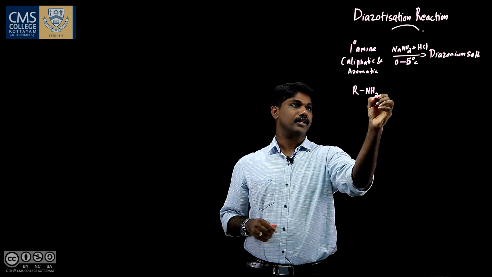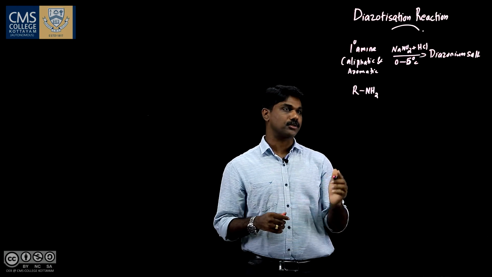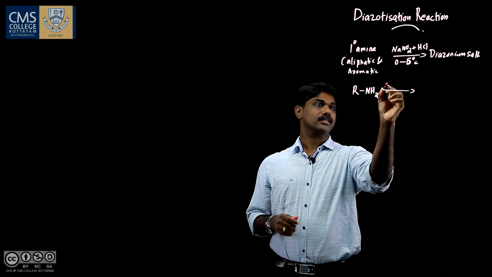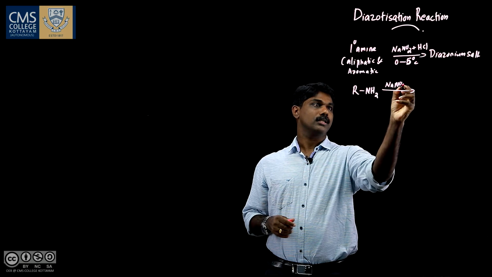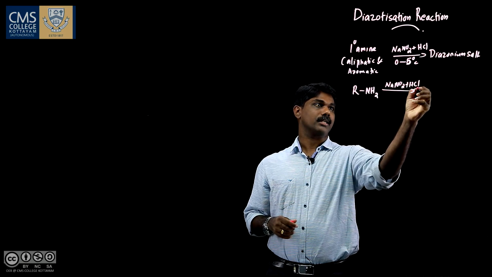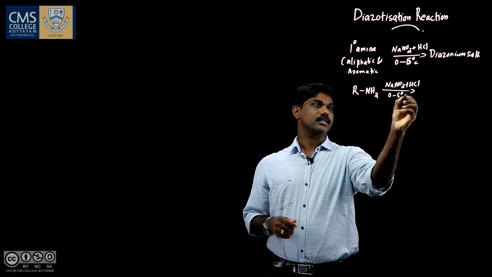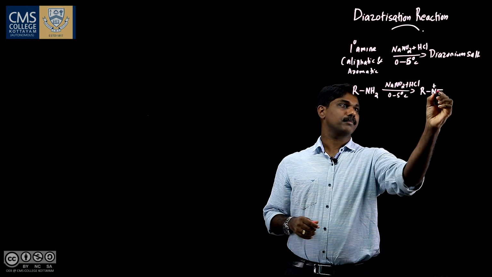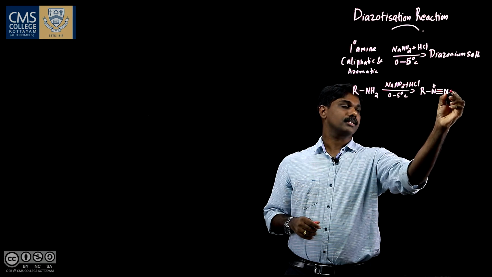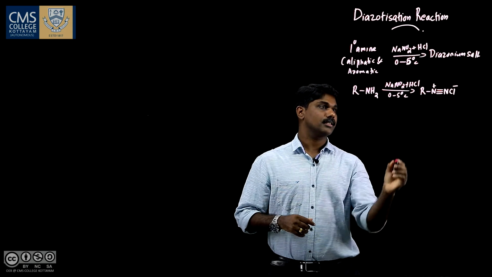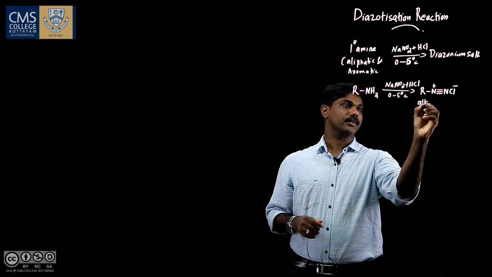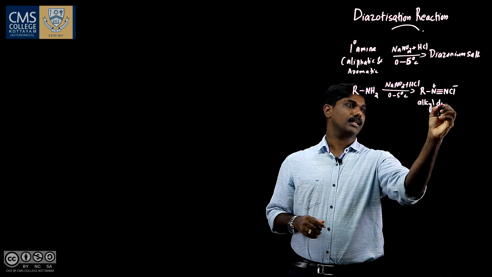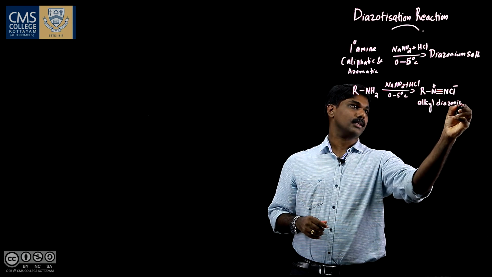So, aliphatic primary amine can be represented by RNH2. This on reaction with NaNO2 and HCl at 0 to 5 degrees Celsius, we get RN triple bond N Cl minus. This is alkyl diazonium salt.